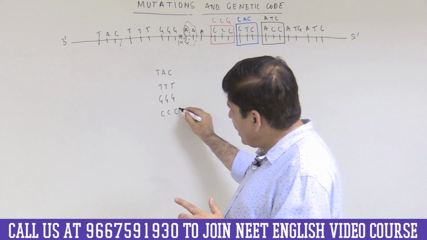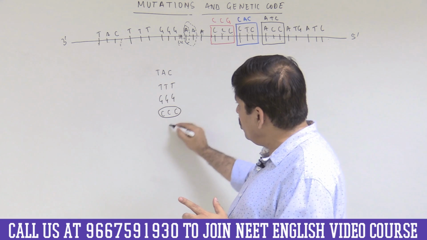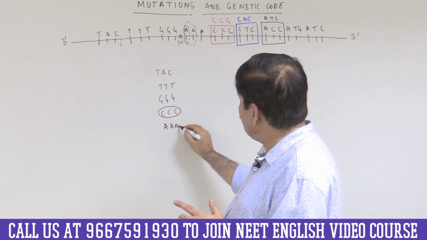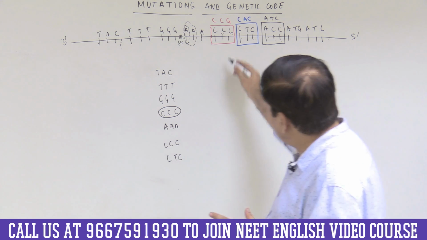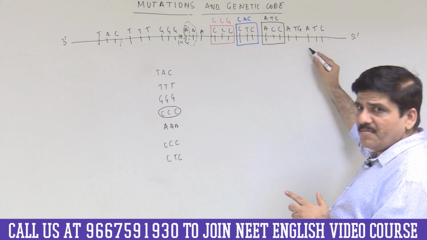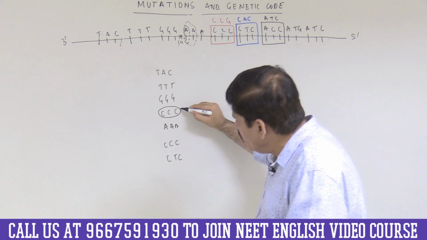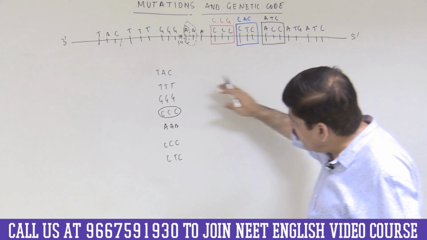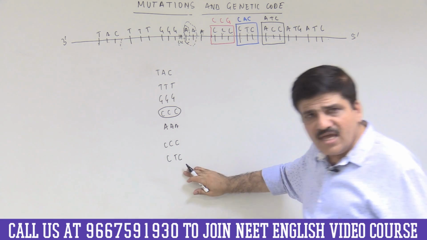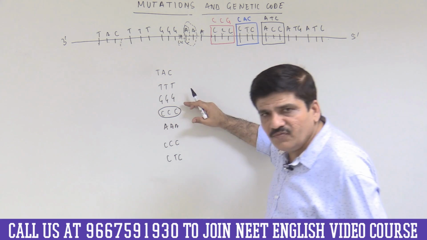Now please see, I have added one more codon, but the open reading frame actually remains the same. You can easily see what is happening here. The open reading frame remains the same, but it leads to the addition of one or more codons and hence one or more amino acids in the polypeptide. But the open reading frame does not change. So this will happen if it is 3 or a multiple of 3.